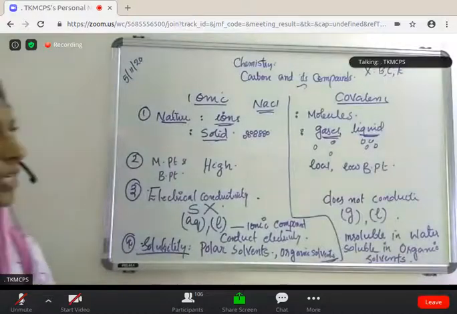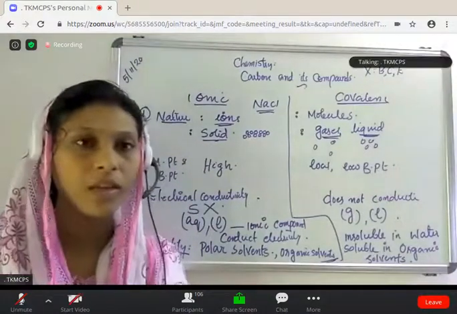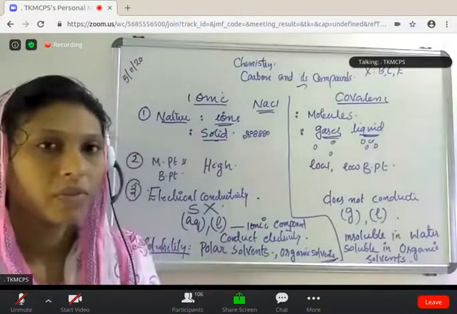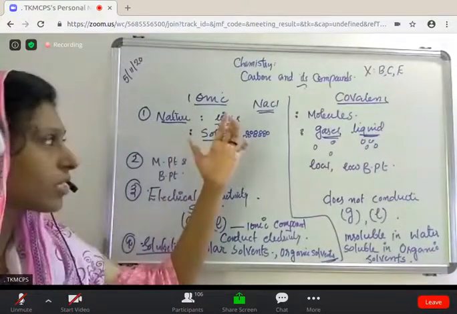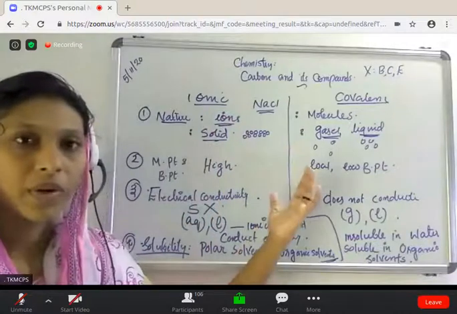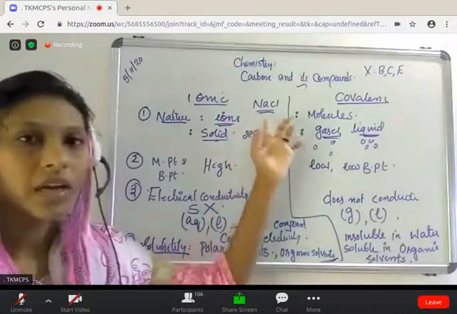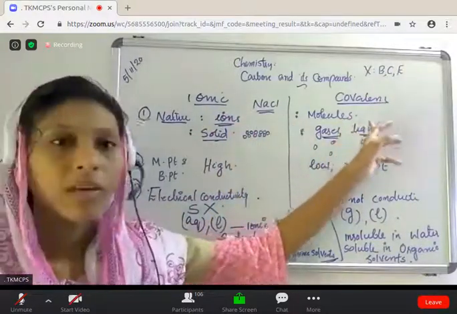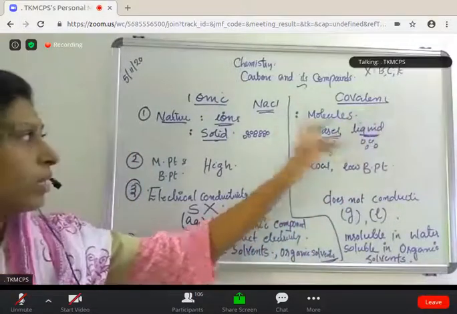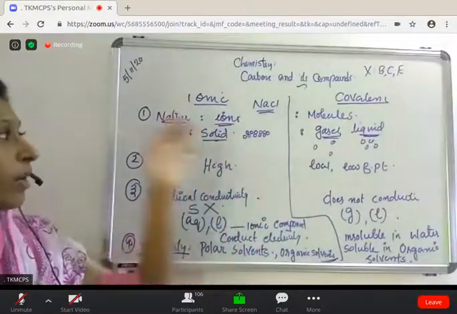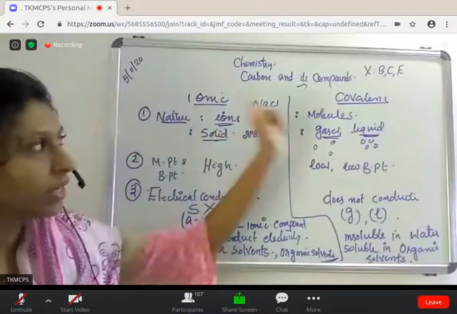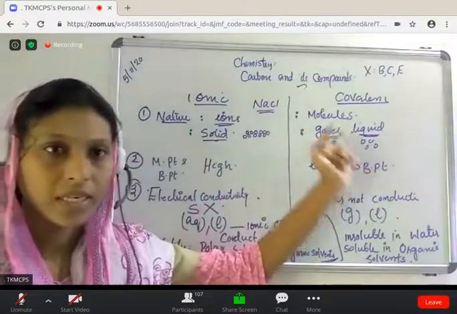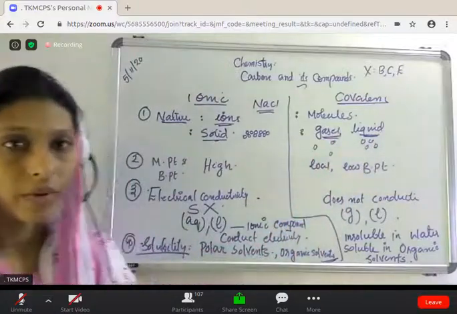Clear? So these are the main differences between ionic and covalent compounds. What is the first one? In nature, we discussed the constituent particles of ionic compound are ions, and in covalent compound, it is molecules. The majority of ionic compounds are solid, but covalent compounds exist in gaseous and liquid state.